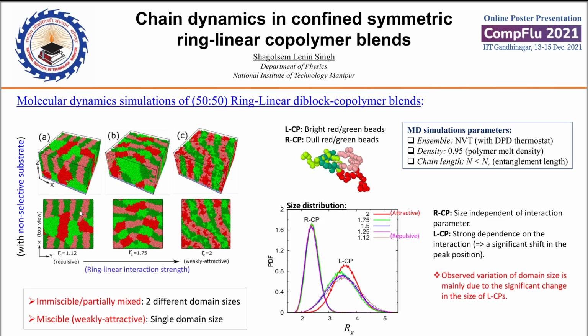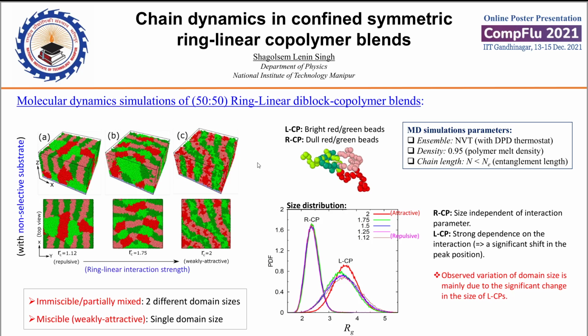At RC equal to 1.12, ring and the linear are repulsive, while as we increase the value of RC, ring and the linear become slightly attractive, and with that, the self-organized structure, which is lamellae, is changed from macroscopically separated ring and linear domains to partially and a well mixed state at really attractive as shown in the figure here,